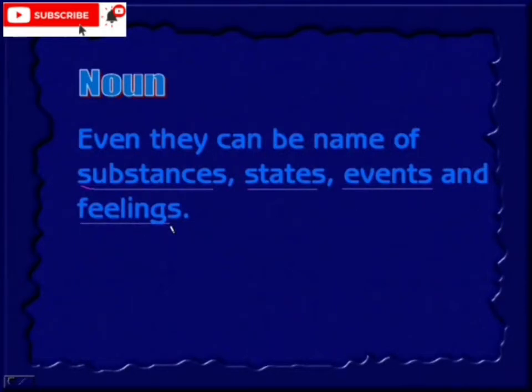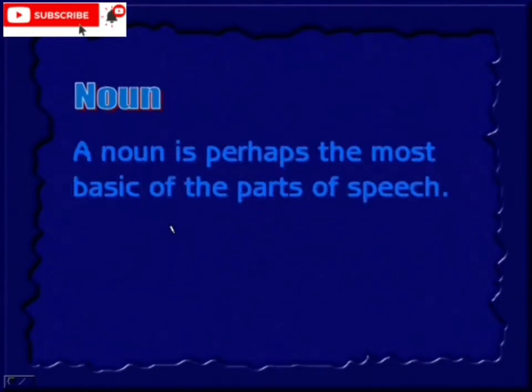So you can have a feeling like sad, happy, or you take a substance or any material or any state. So this all comes under the noun. A noun is perhaps the most basic of the parts of speech. It's a very basic component.